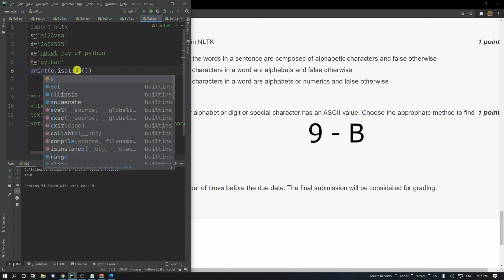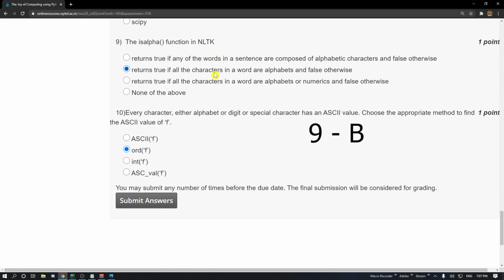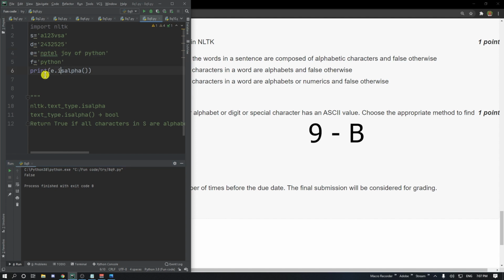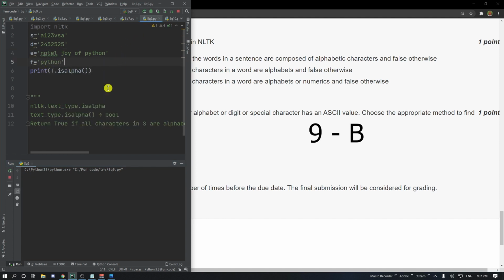If I use a sentence of words, that is the first option, I get false. If I use only characters in a word, it is F, Python, only characters, I get true. If I use a combination of characters and numbers, I get false. And if I use only numbers, also I get false.